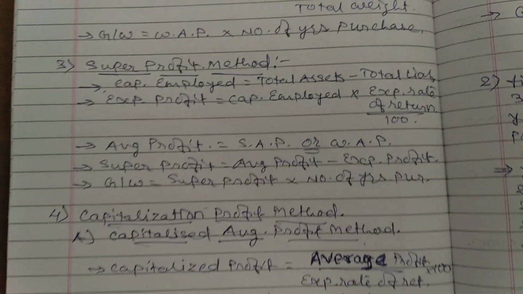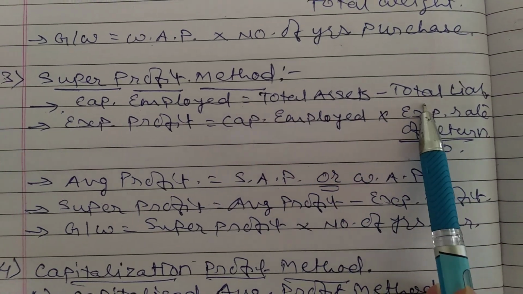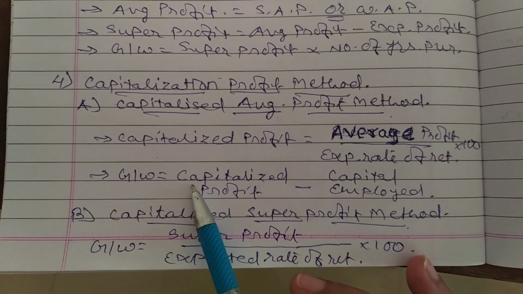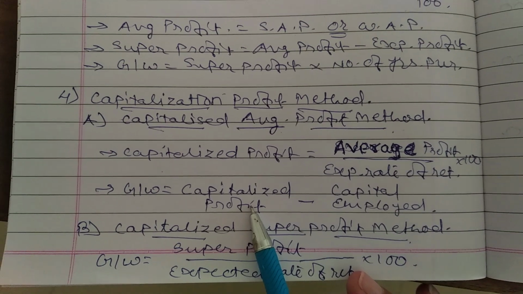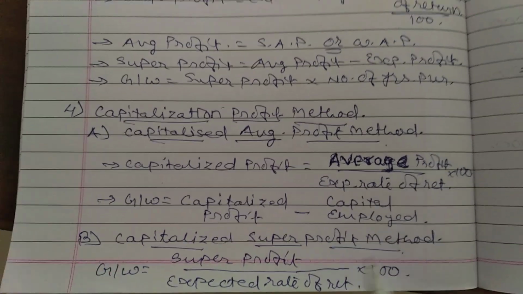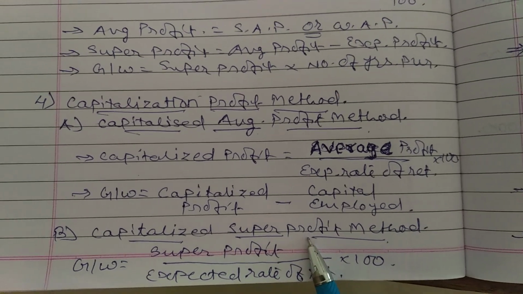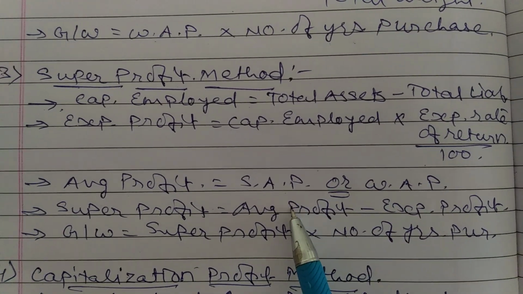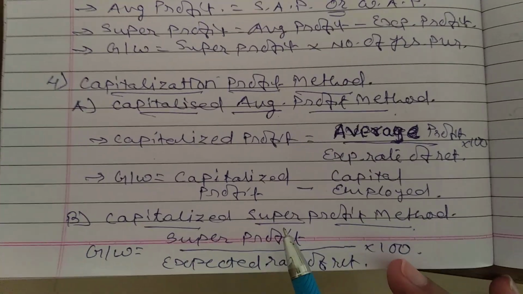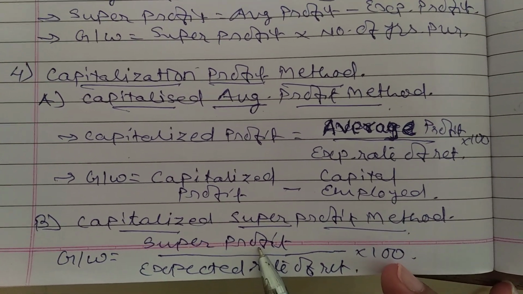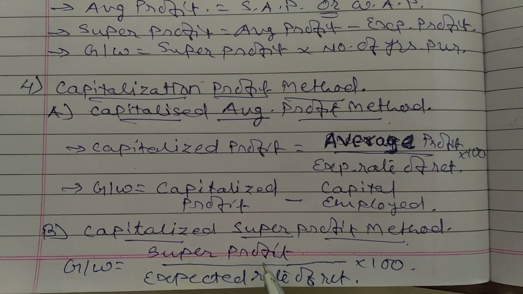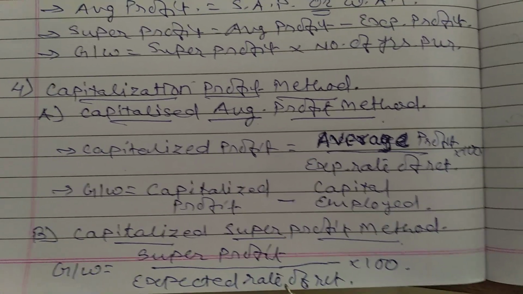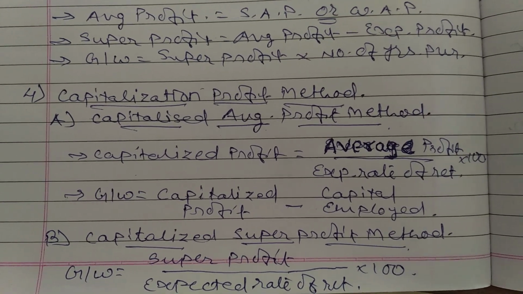Capital employed, we have already seen the formula, that is total asset minus total liability. That means the same formula is used to find goodwill by the capitalized average profit method, that is capitalized profit minus capital employed. And the last method is capitalized super profit method. The same formula for super profit which was used in the super profit method is used for finding goodwill by capitalized super profit method. Just one difference, that is the formula for goodwill. Goodwill is equal to super profit upon expected rate of return into 100.